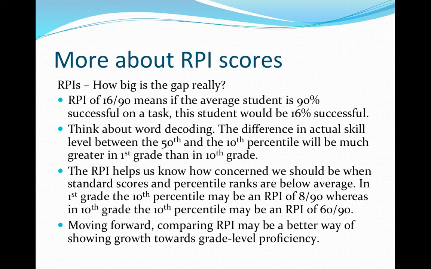The RPI would help you to see if they've moved closer to the curricular expectations. Growth from an RPI of 40 over 60 to 40 over 90 to 70 over 90 would give an approximate indicator of the growth the student made in relation to meeting grade level standards.